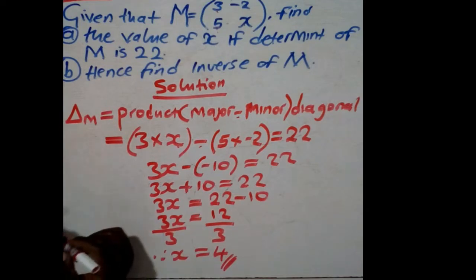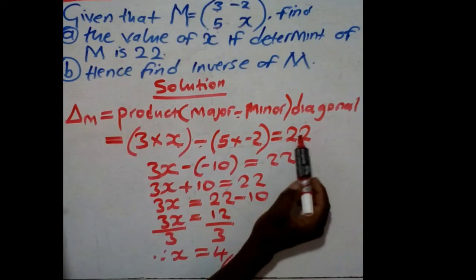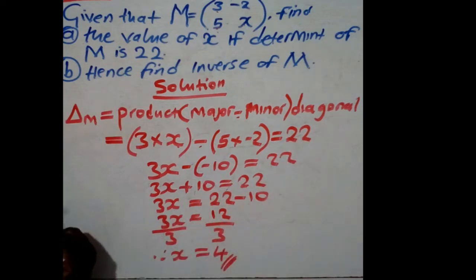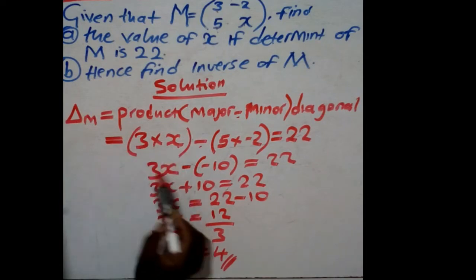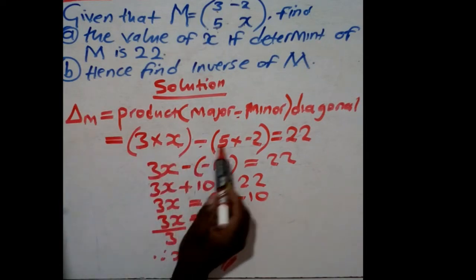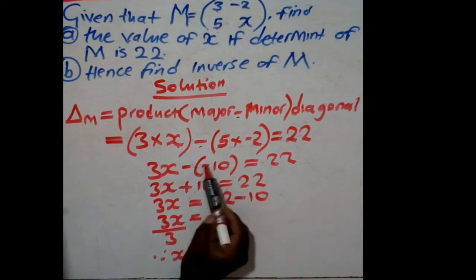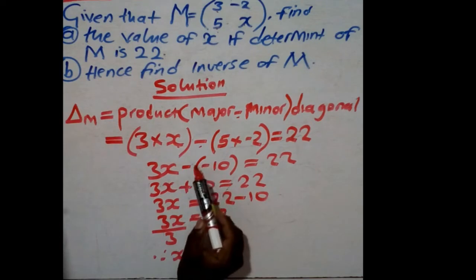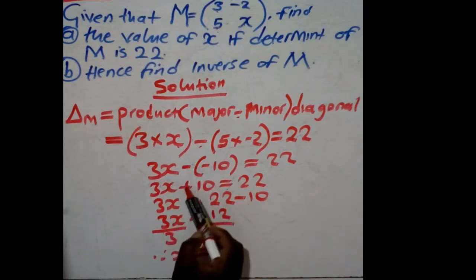Then remember, it is stated that the determinant is equal to 22. So you put 22 on the other side. After doing that, you multiply 3 times x, you get 3x. 5 times -2, you get -10. At this point, you have two mathematical operations coming one after the other, so you have to identify the mathematical operation to work with by saying negative times negative, giving out a positive.